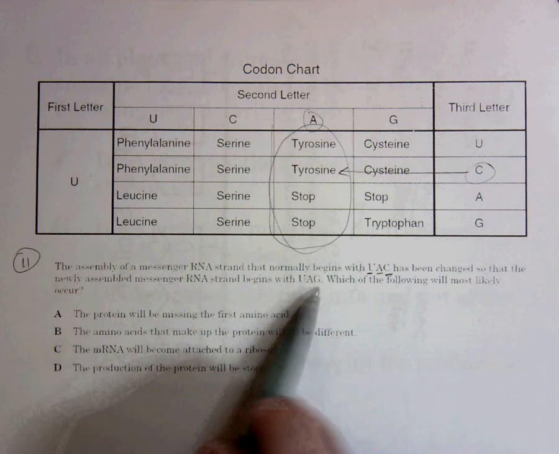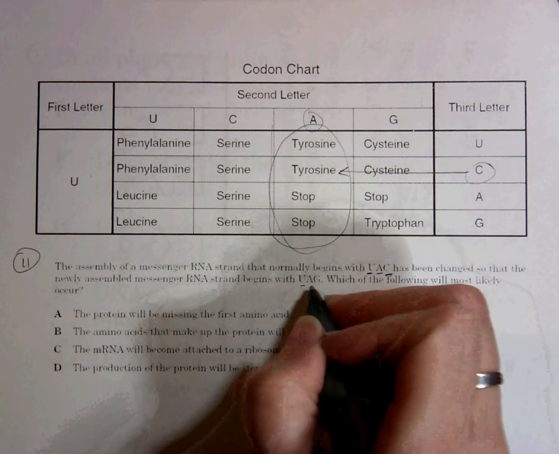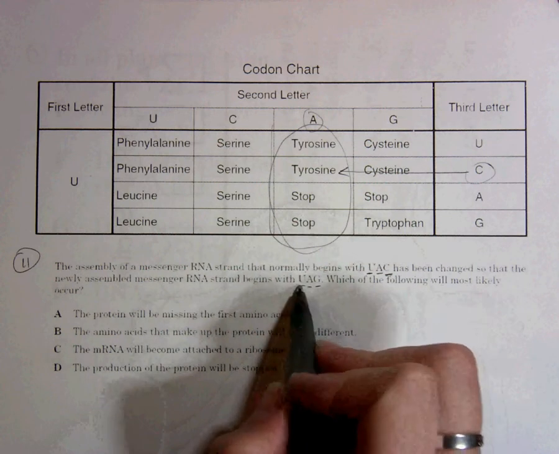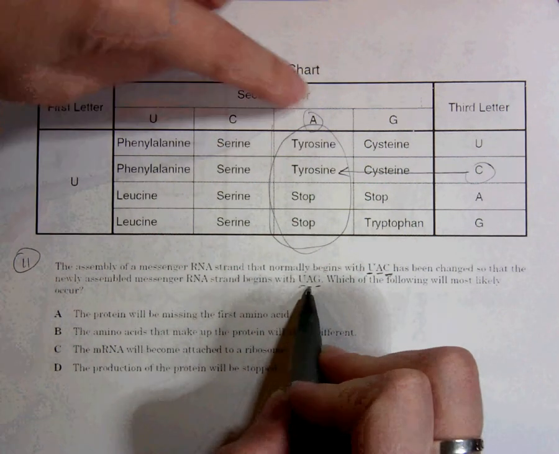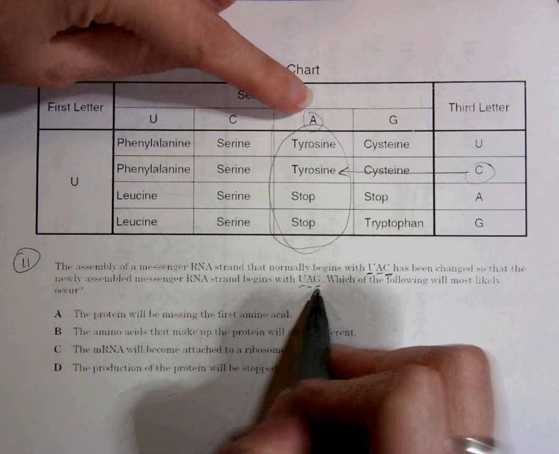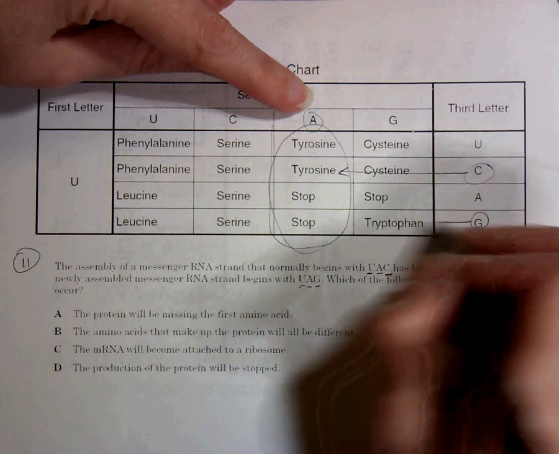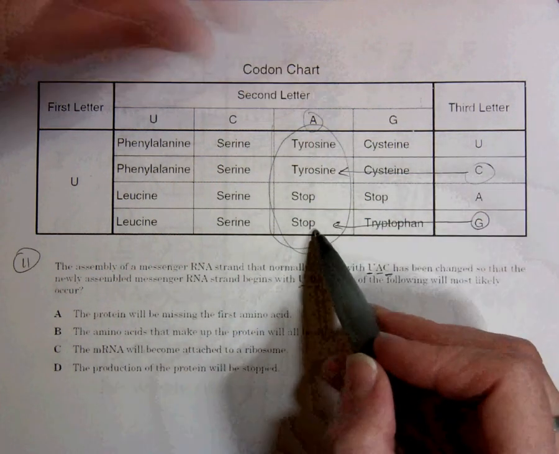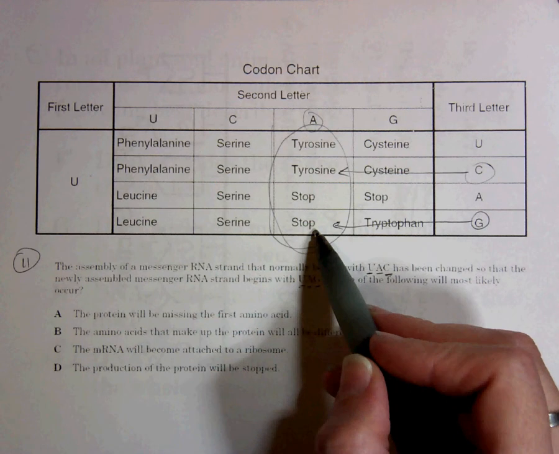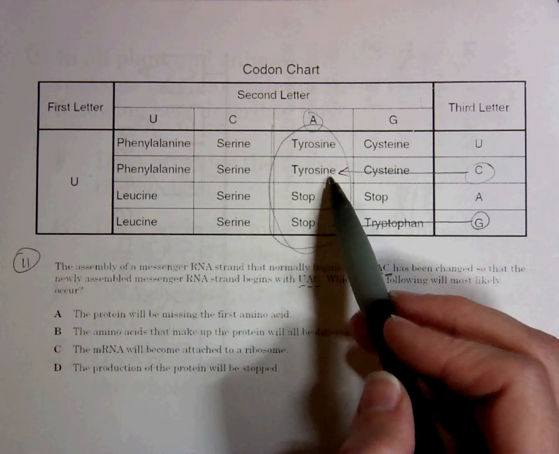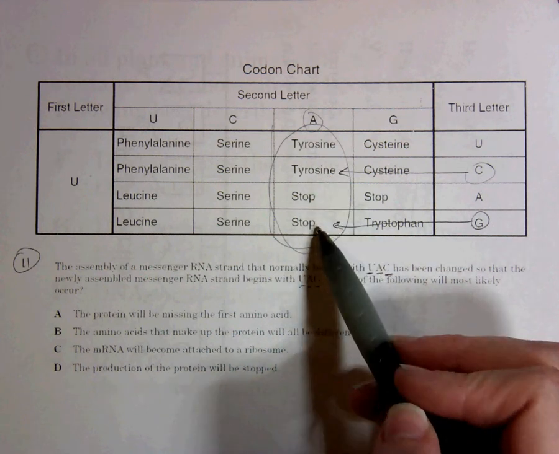Then it says it has changed so that the newly assembled messenger RNA strand begins with UAG. So again, first letter, second letter, third letter. It's still U, it's still A, but now the third letter is G, so I come over here to G and I get this. Well, stop means stop building the protein. It's not going to build any farther. So instead of getting tyrosine, now I'm getting a stop codon.